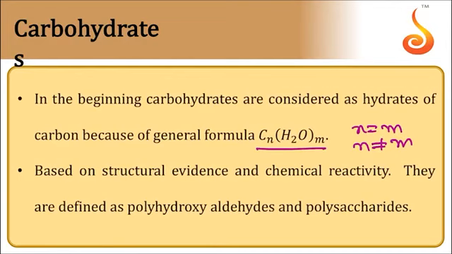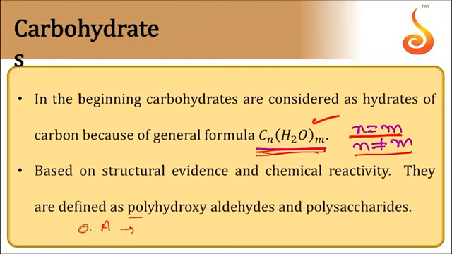Carbohydrates, according to the old definition, are hydrates of carbon with the general formula Cn(H2O)m. n may be equal to m, or n may not be equal to m. Later, scientists came to know that some carbohydrates do not follow this formula, and some other compounds that follow the formula are not carbohydrates. So to avoid that, they changed the definition. According to the modern definition, polyhydroxy aldehydes and ketones with optical activity are called carbohydrates.